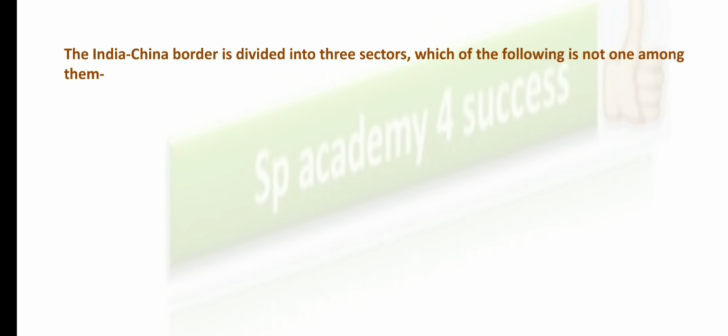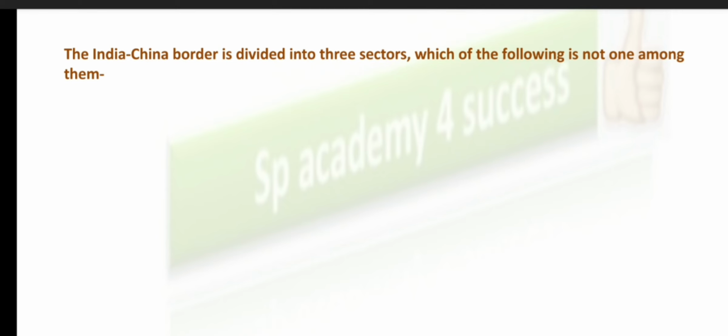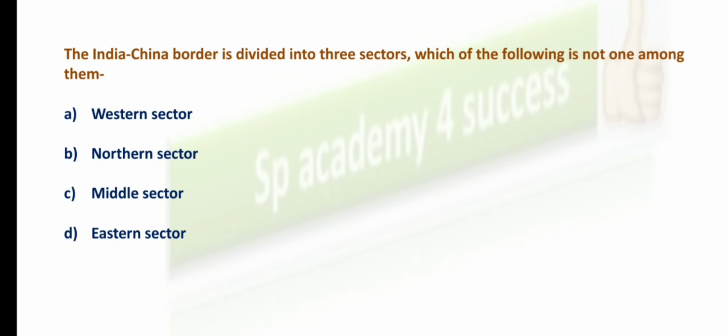Let's quickly move into the next MCQ. The India-China border is divided into 3 sectors. Which of the following is not one among them? We know that for our convenience, depending upon the direction, the India-China border has been divided into 3 sectors. Let's see the options first: western sector, northern sector, middle sector and eastern sector.